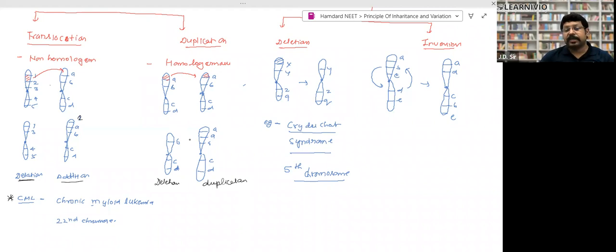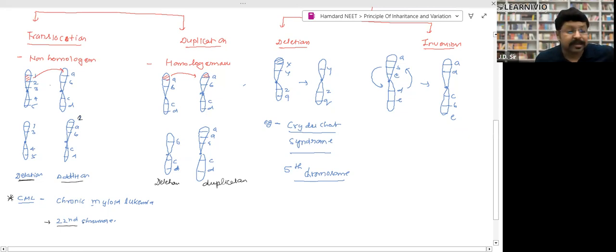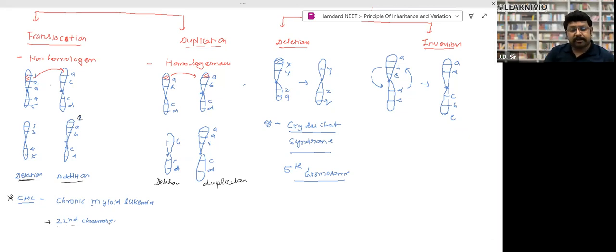The most important thing: I told you translocation itself has been asked in recent years. One more question has been asked: what is CML? What is the cause behind CML? CML stands for chronic malignant leukemia. Leukemia is basically blood cancer, right? It is a disease caused in humans. CML is caused due to translocation in the 22nd chromosome of humans. That's why CML takes place. This disease has already been asked in examinations, so please take a screenshot of this one as well, right?